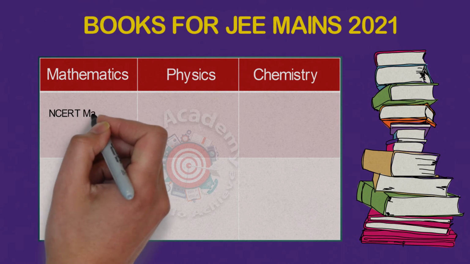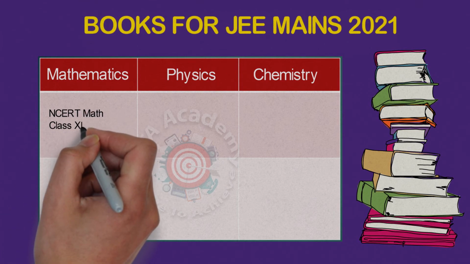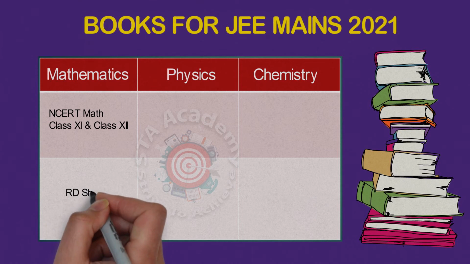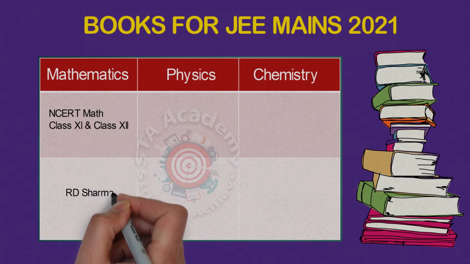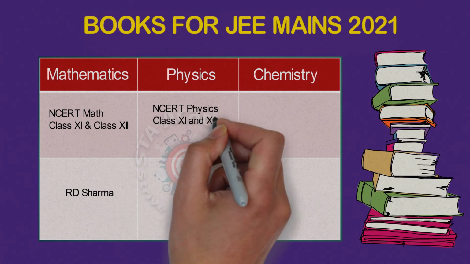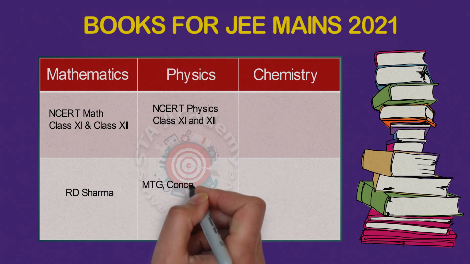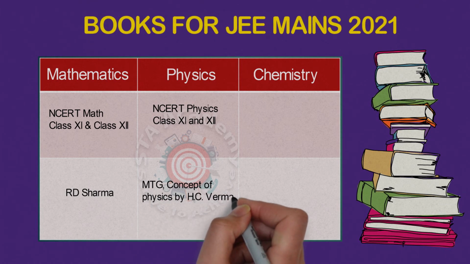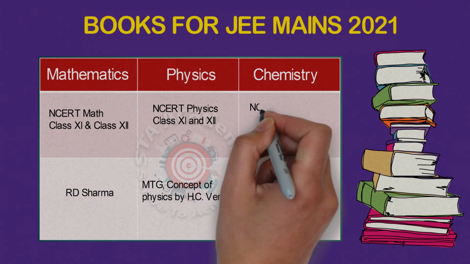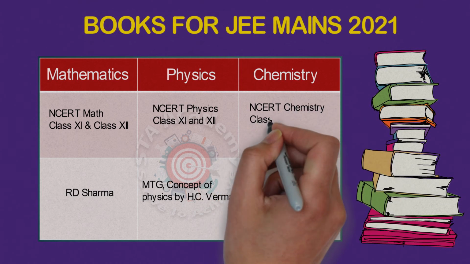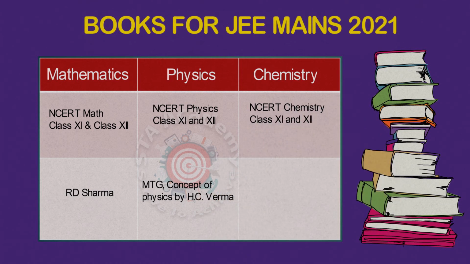For mathematics, the best book is the NCERT textbook for class 11th and 12th. At the same time, for MCQs, you can refer to R.D. Sharma. For physics, same, NCERT class 11th and 12th. For doing more MCQs, you can refer to MTG or Concepts of Physics written by H.C. Verma. For chemistry, the best book is the NCERT textbook for class 11th and 12th. At the same time, you can refer to MTG or O.P. Tandon chemistry books.